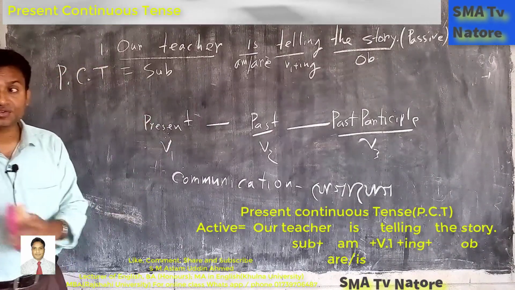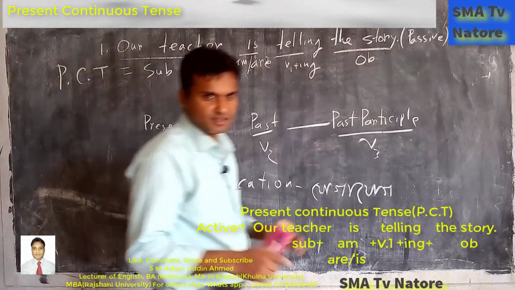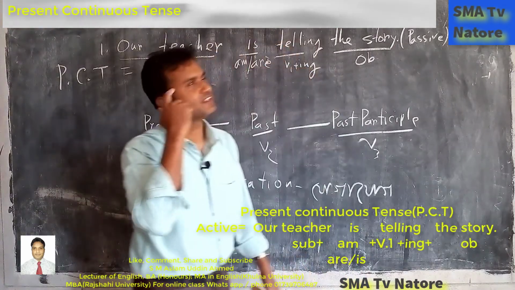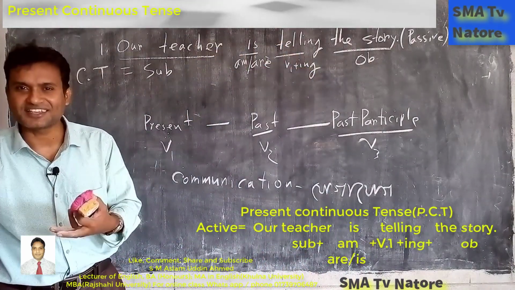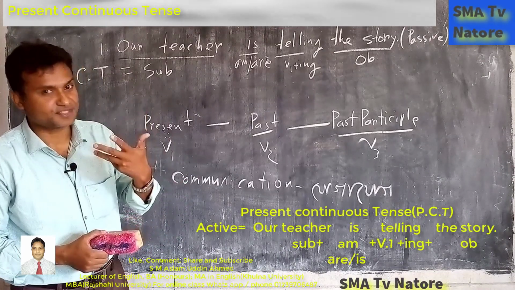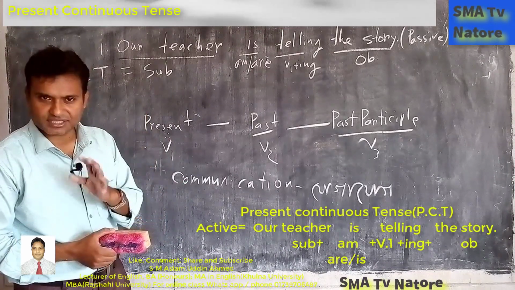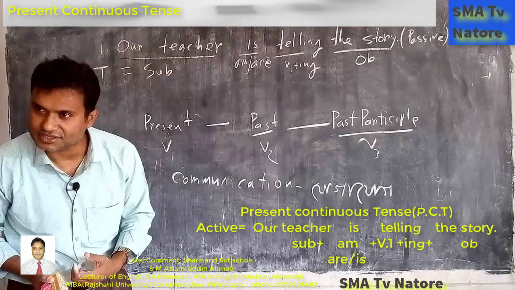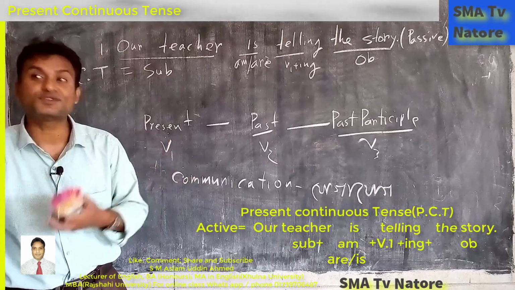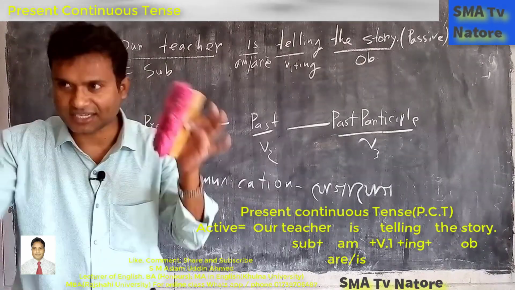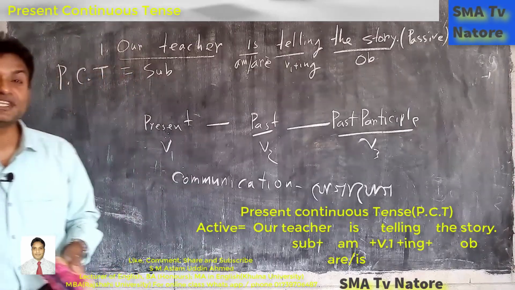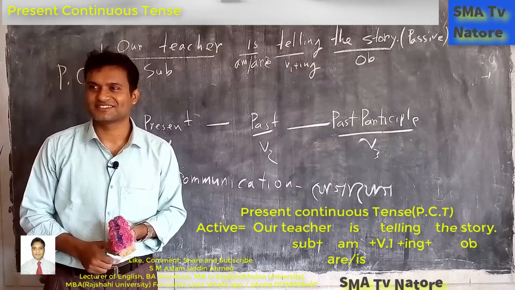Yes, sir. Present continuous. For example, I am walking. So this is my continuous work. I am thinking. This is my continuous thinking. Okay, I am watching or seeing. So I don't finish my seeing. I am also watching. You understand? So this is the continuous process. For example, you are eating, but you did not finish. So this is continuous. You are taking the class or you are presenting the class. This is a continuous process. So what is the meaning of continuous?